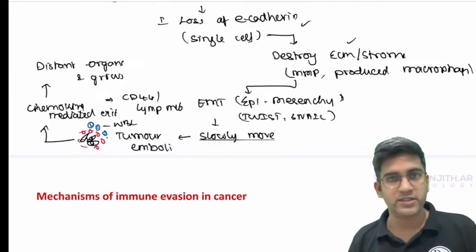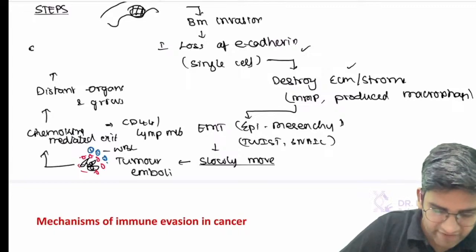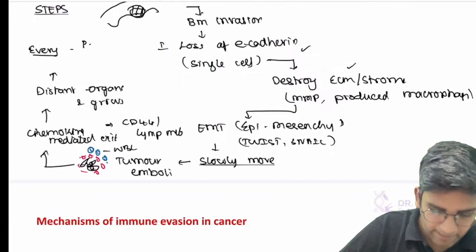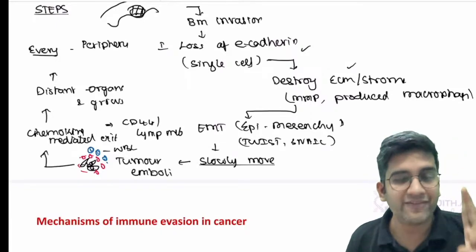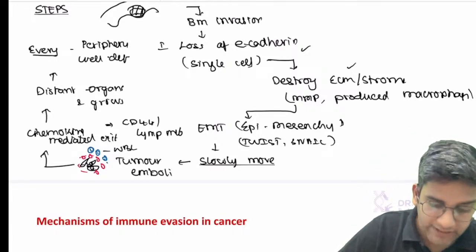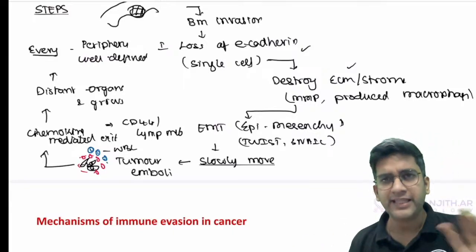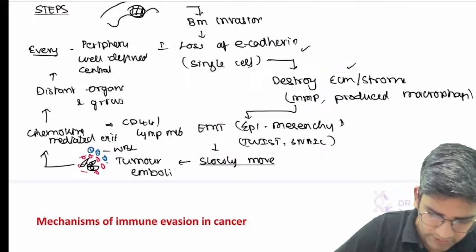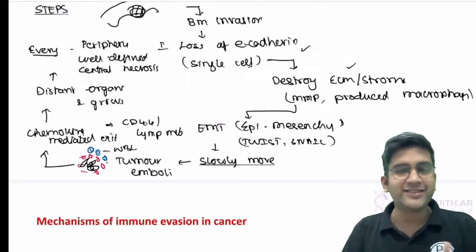Then you go to distant organs. Every distant organ spread, there are few things which are common. Will every mets be in the center or periphery? Every mets will be in the periphery of the organ, because everything here happens in the capillary level, so it will be the periphery. Will every mets be well defined or ill defined? It'll undoubtedly be well defined. That's why you must have definitely heard about cannonball secondaries in lung cancer metastasis. They are definitely well defined. They'll never be ill defined, right? And every mets you'll have a central necrosis. This can happen. We call it a central umbilication, right? So this clears the entire thing.